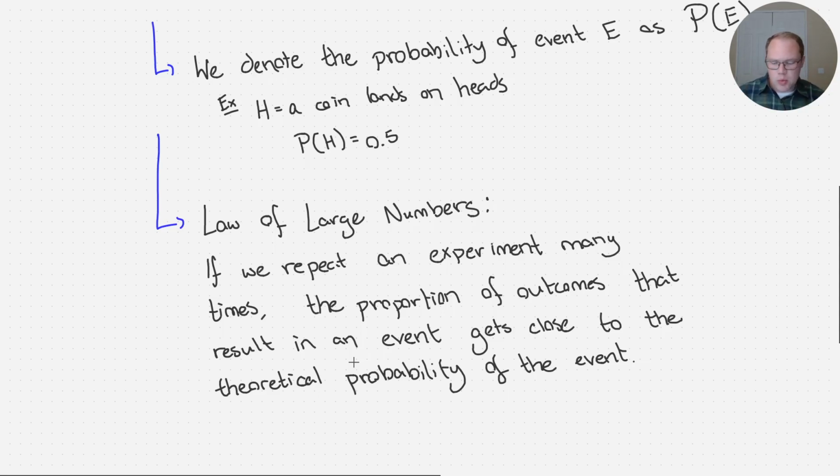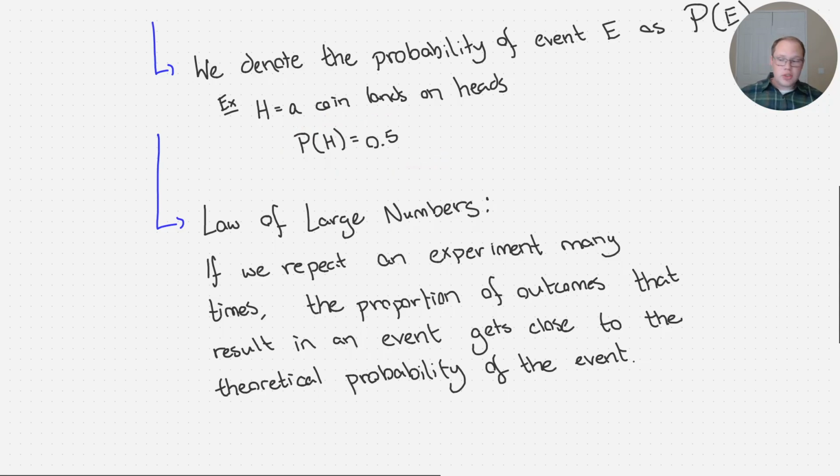What is likely to happen? Well, if we toss the coin 1,000 times, some of the times it's going to come up heads, some of the times it comes up tails. And we're doing it so many times, we expect the number of times it comes up heads to be about half. We expect very close to half the times we flip this coin for it to come up heads, and close to half the time we flip this coin for it to come up tails. Okay?